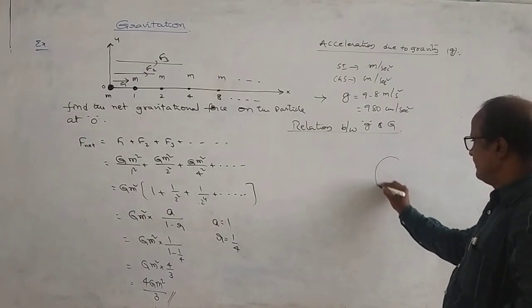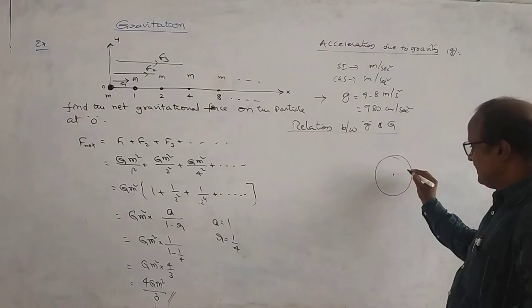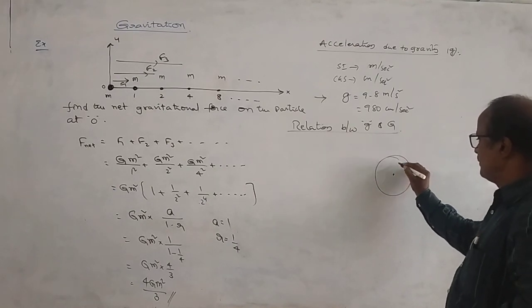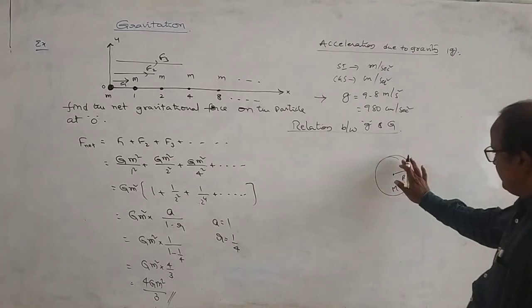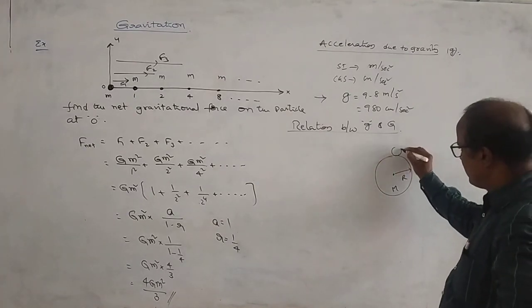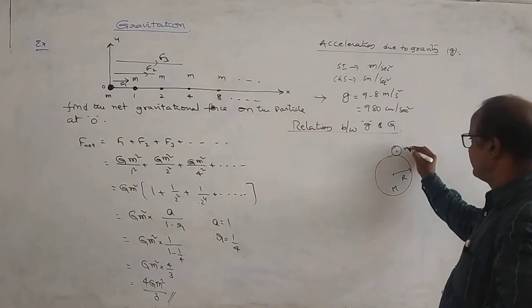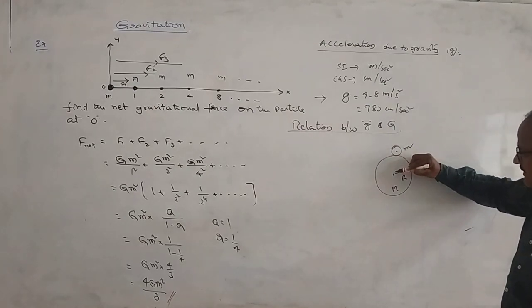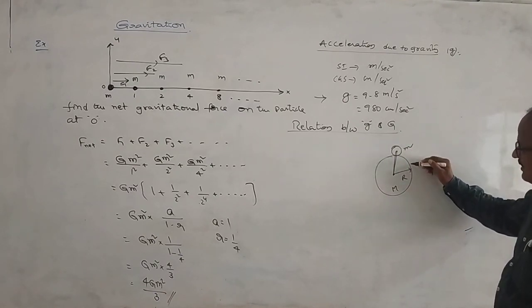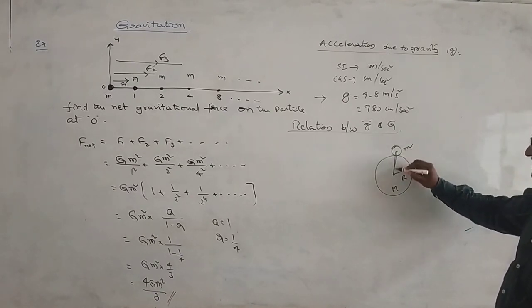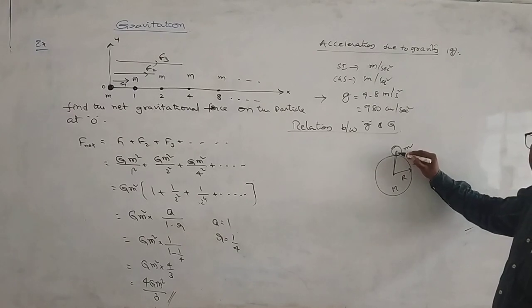Mass of the Earth is capital M and radius of the Earth is capital R. A body of mass m is on the surface of Earth. The center to center separation between these two bodies is approximately R, because compared with the radius of the Earth, this distance is negligible.